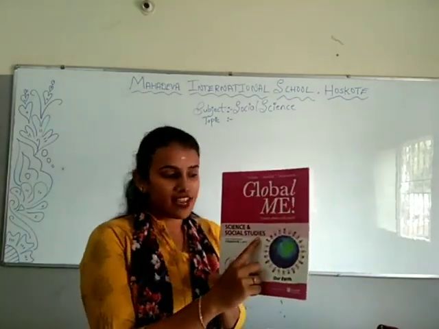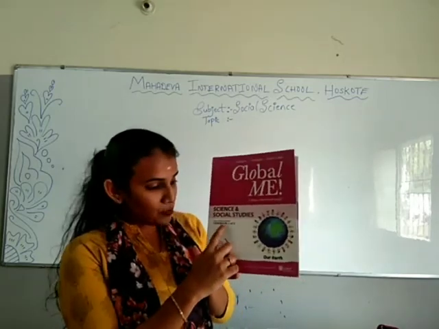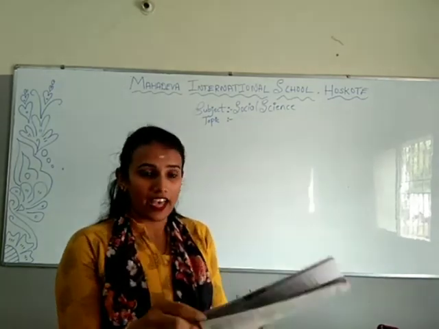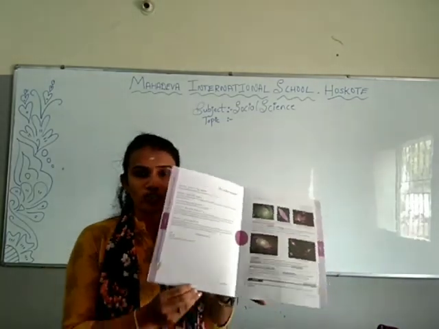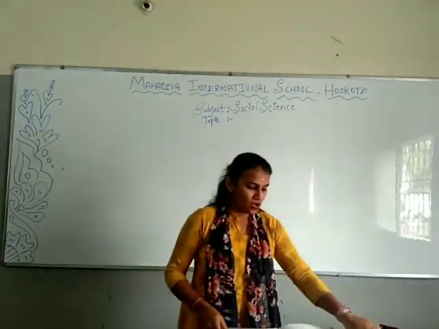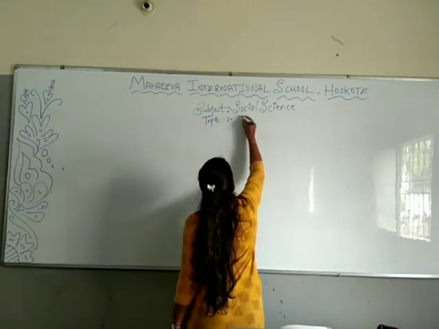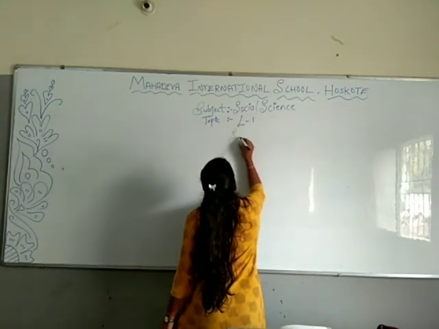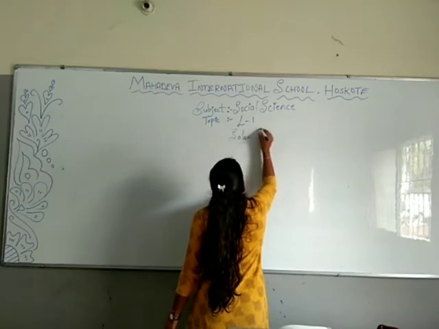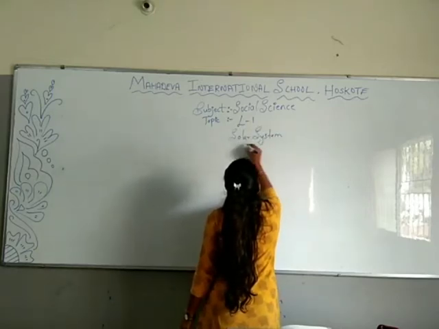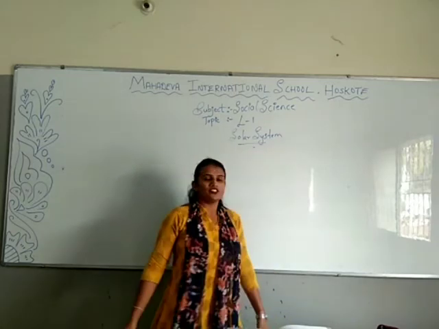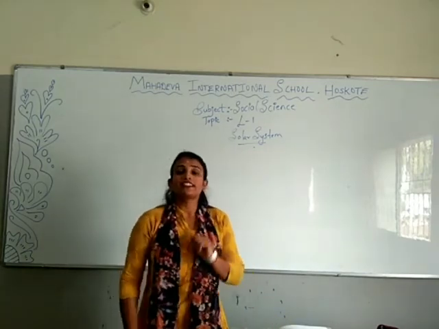Social studies in the textbook 1, open page number 4. Clear? In this, what we have? First lesson, solar system. What we have in the first chapter is solar system.